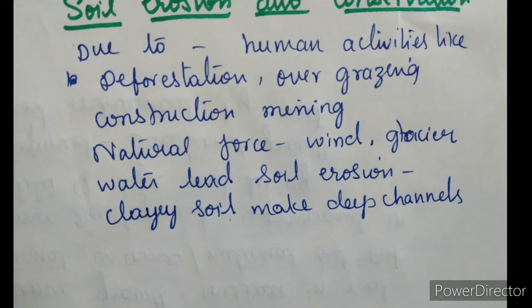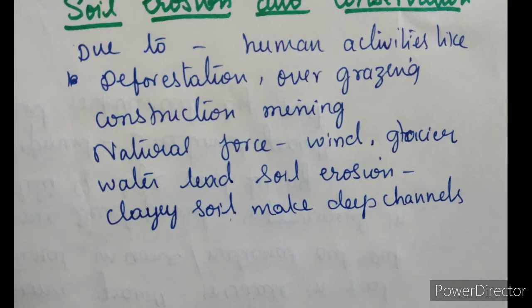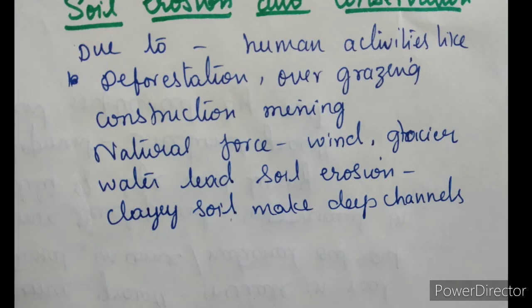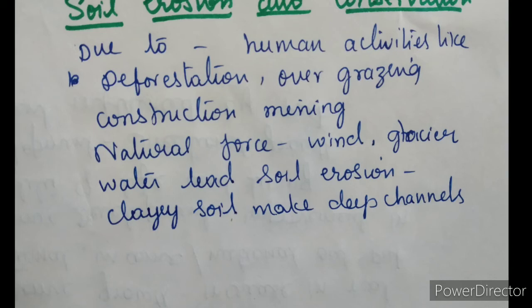Both are reasons for soil erosion. Mining and quarrying, deforestation, constructions, these are all reasons in the human activities. Glaciers, wind and water leading to erosion is a natural phenomenon.